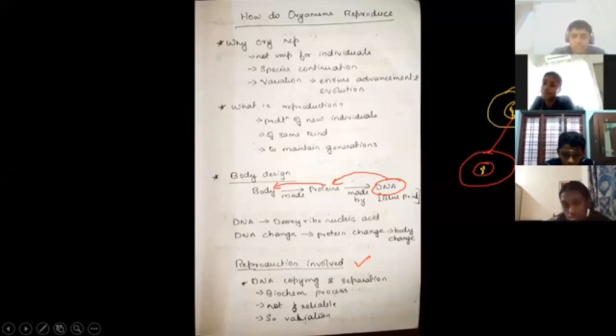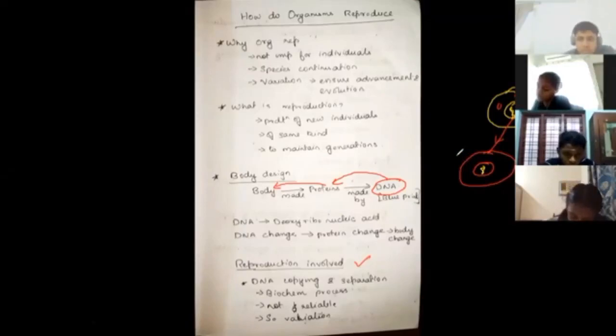All the other apparatus like endoplasmic reticulum, Golgi bodies, mitochondria, everything has to be duplicated and supplied to the daughter cell, right? So there are multiple processes involved in reproduction. First one is the DNA copying and separation. Second one is the cellular apparatus duplication and supplying it to the daughter cells.